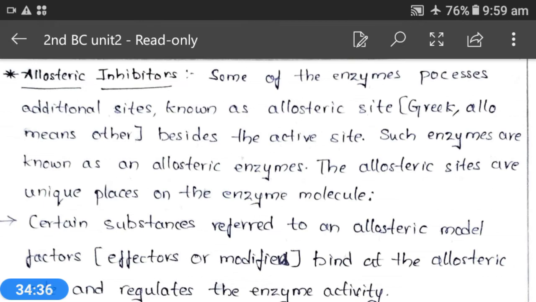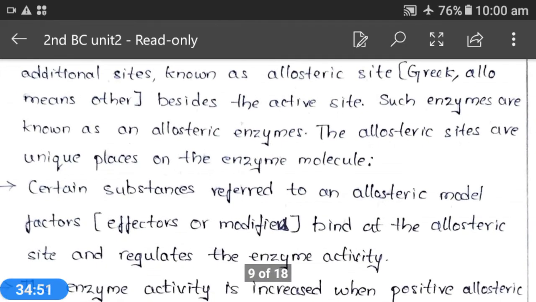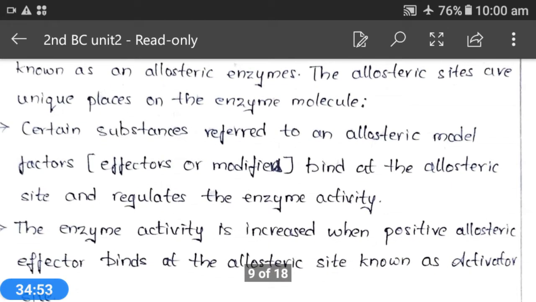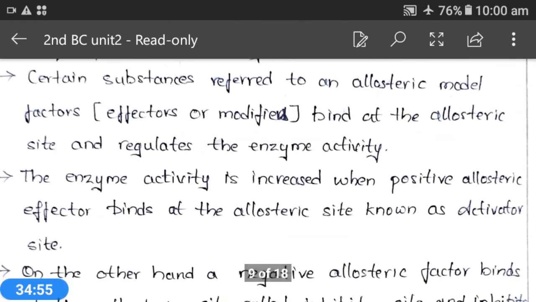Okay, this is how enzyme activity inhibition is seen in different enzymes. What are the types of enzyme inhibition? Reversible, irreversible and allosteric. Reversible is again of three types. What are they?